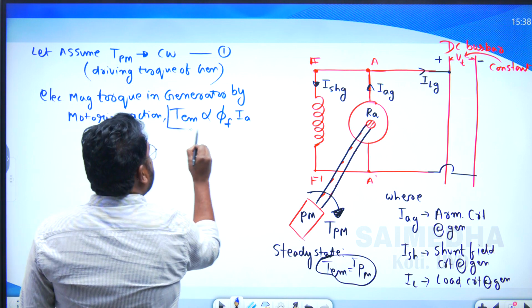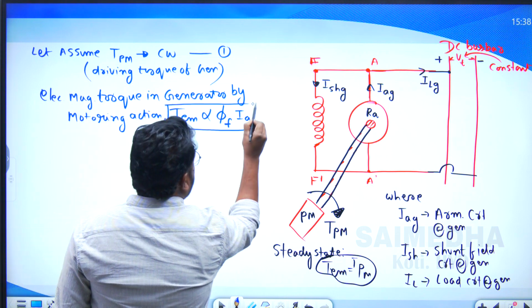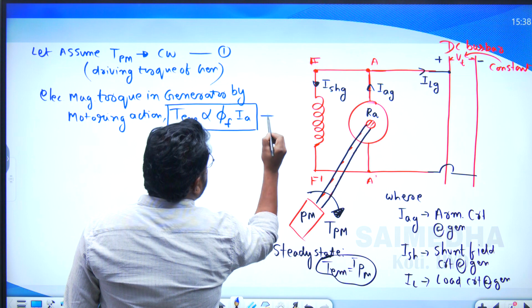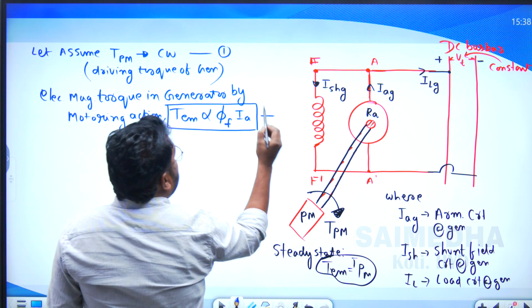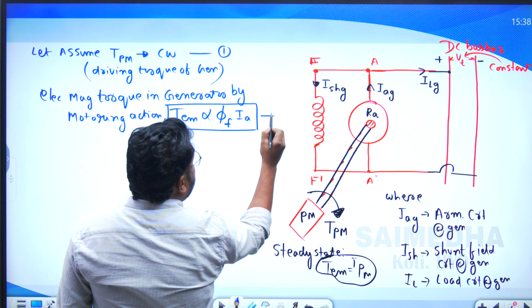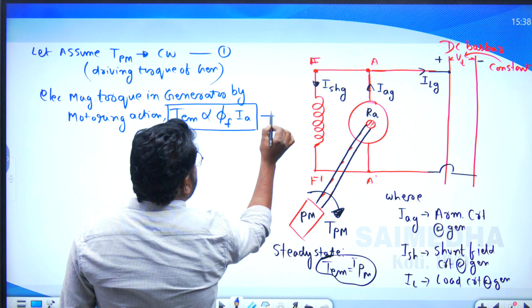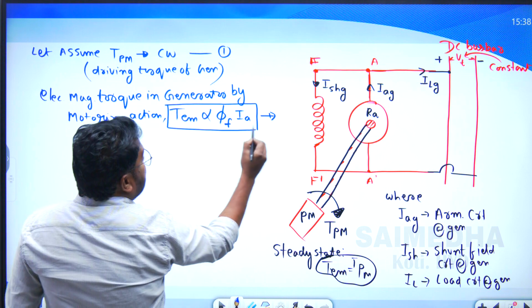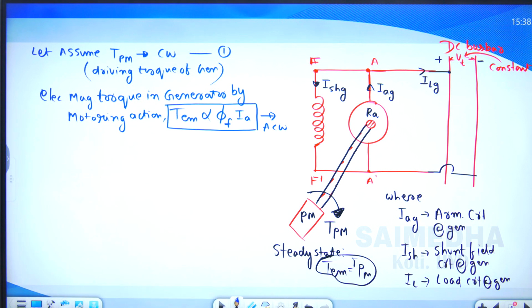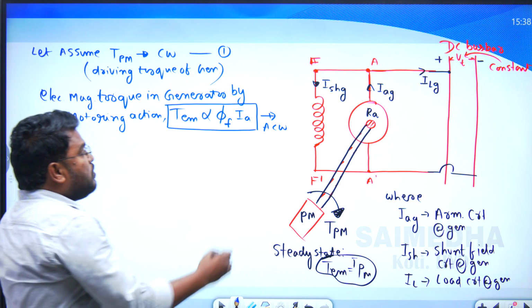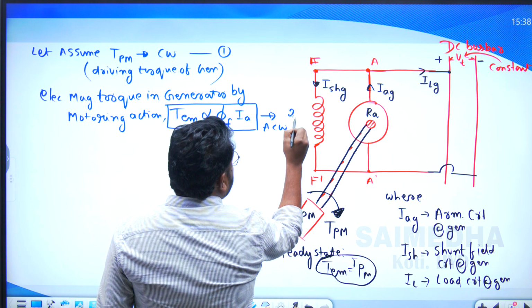It always acts in the opposite direction, so it is anti-clockwise, or counter-clockwise. Let us assume this is equation number 2.